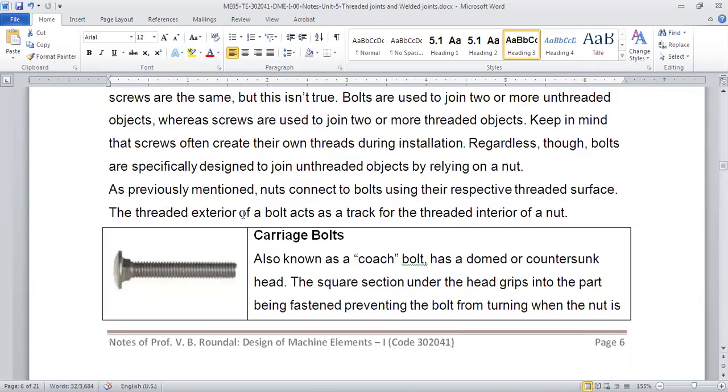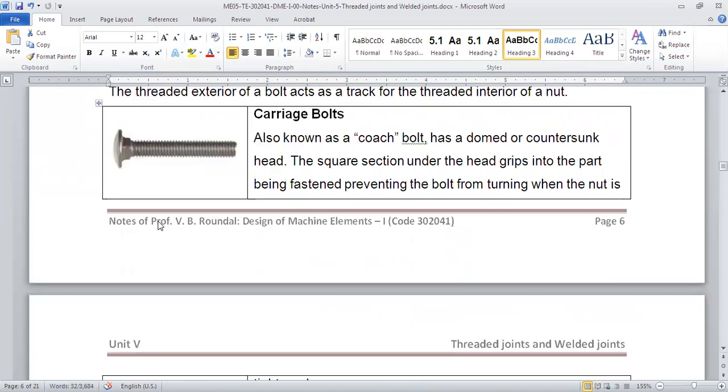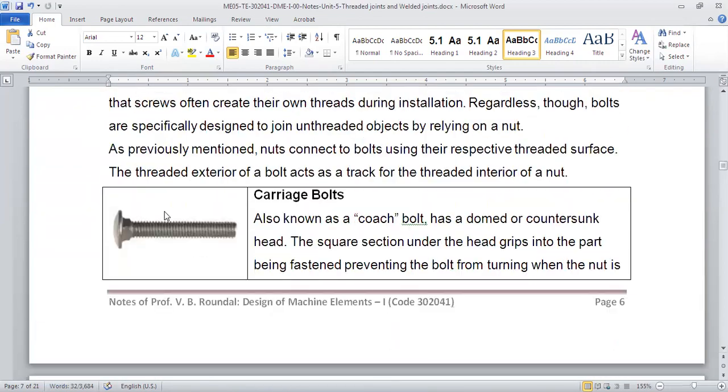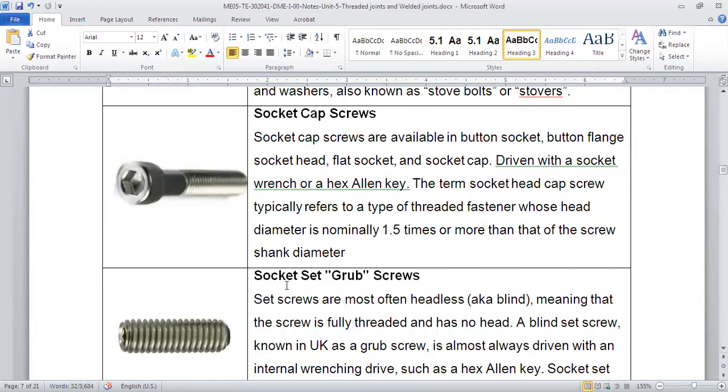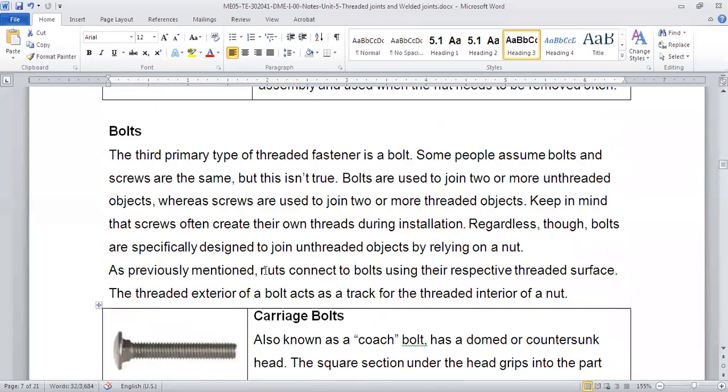It is another type like a screw, but it is not exactly like a screw. It will have a head. Generally, we use a hexagonal head, but it may not have a head, like this socket screw. It will not have a head. So we'll see now what are the different types. This is a screw. Basically, it will have a shank, and it will have a thread on top of it.